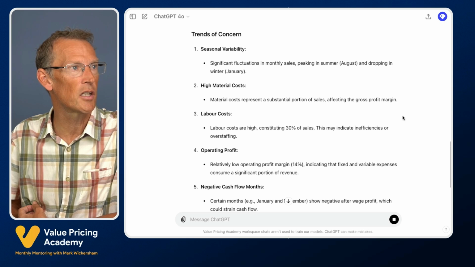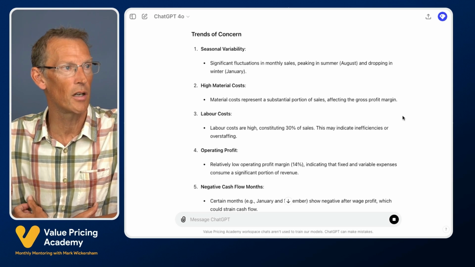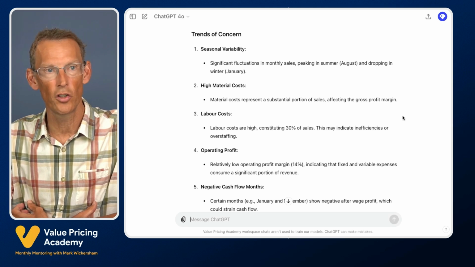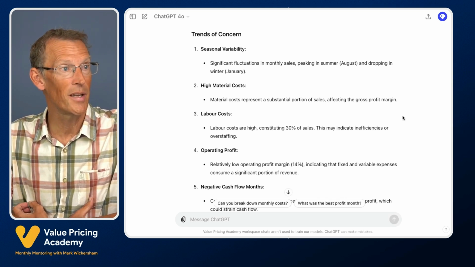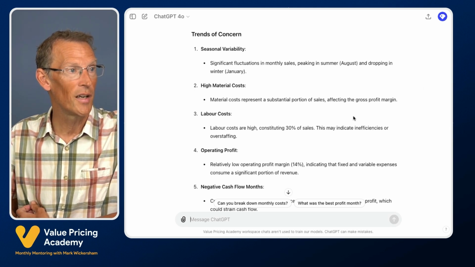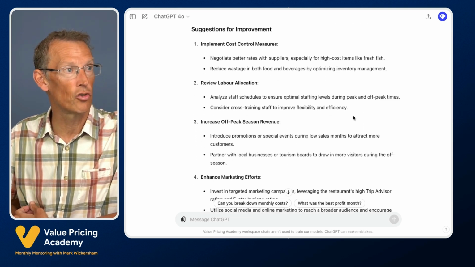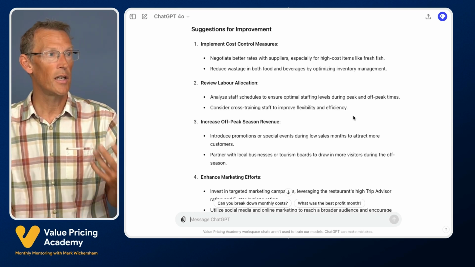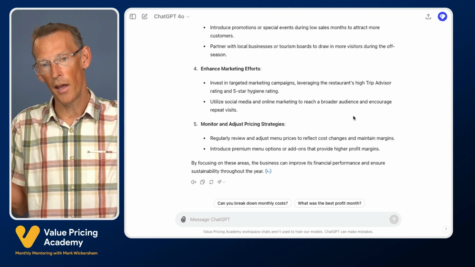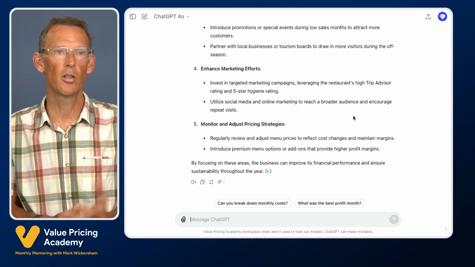Then we've got trends of concern. Yep, seasonal variability. It's a fish restaurant in a tourist area. High material costs. Labor costs are high, constituting 30% of sales. This may indicate inefficiencies or overstaffing. Low operating profit margins, negative cash flow months, and then suggestions for improvements. Implement cost control measures, review labor allocation, increase off-peak season revenue, enhance marketing efforts, and so on. There's some great ideas there that I could then bring to the meeting to talk about their results, concerns, and some possible ideas to